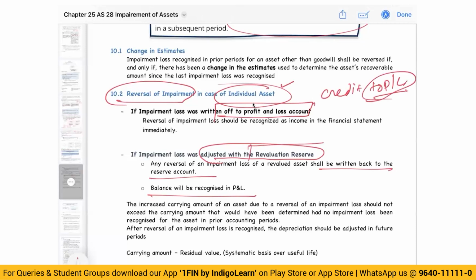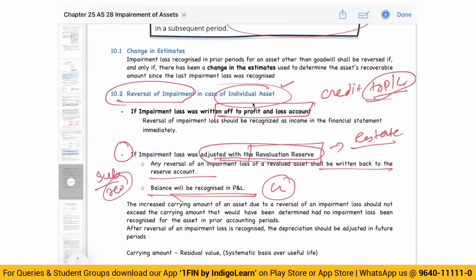If it was set off against revaluation reserve, first you will restate the revaluation reserve and balance will be recognized in P&L, means credit to P&L. It is something like reverse revaluation, subsequent revaluation kind of a scenario. The second condition is like subsequent revaluation. So when there is revaluation that is happening, what you will treat? Earlier revaluation, whatever has been written off, first you will credit that, then balance you will credit to P&L.